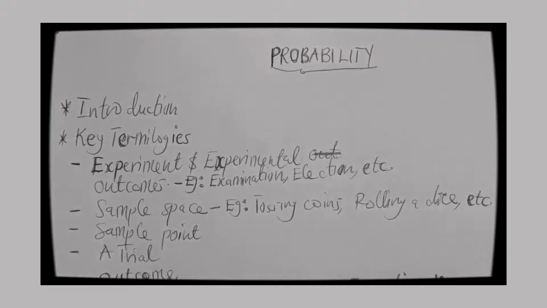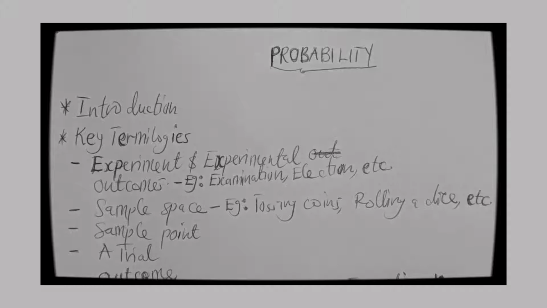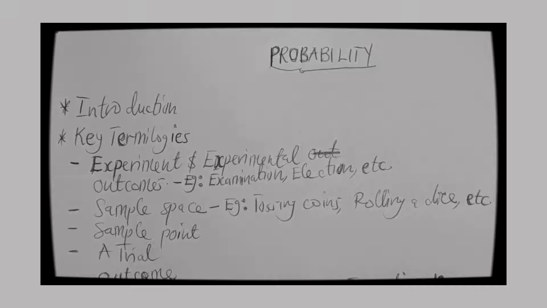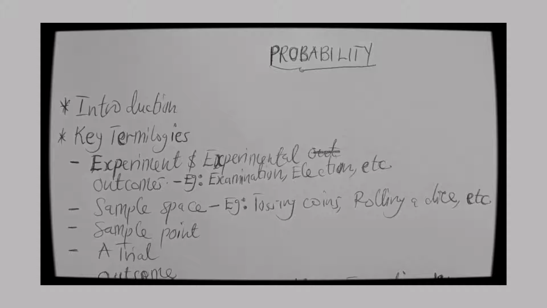So what is an experiment? An experiment is a process that generates well-defined experimental outcomes. For example, when you conduct an examination, you'll get a result, and the result will be that either you achieve success or you fail.